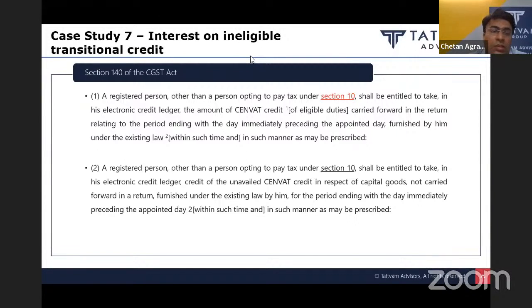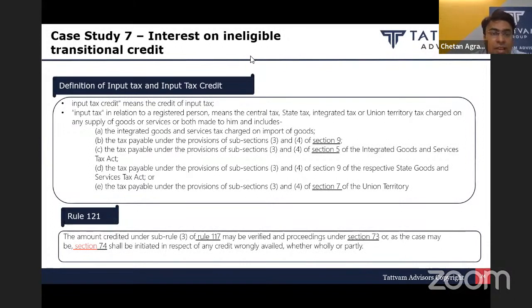So the words used here are CENVAT credit of eligible duties and not input tax credit. Again, if we see the definition of input tax credit under the GST Act, it says input tax credit means credit of input tax.